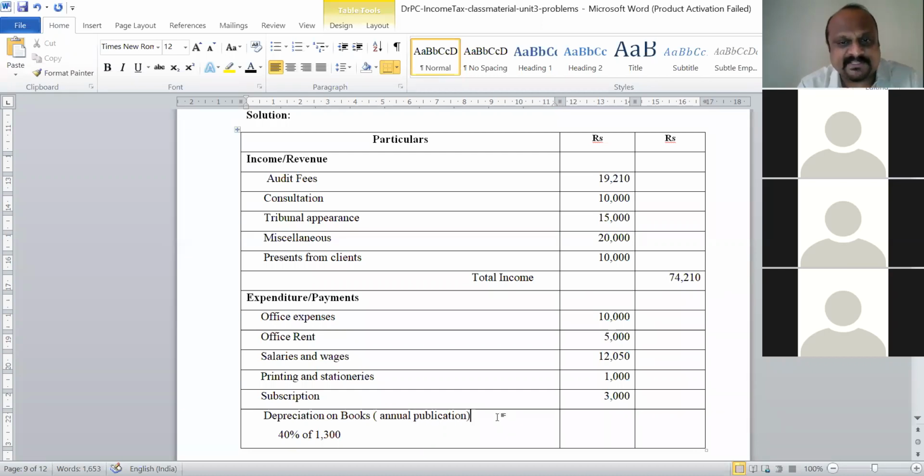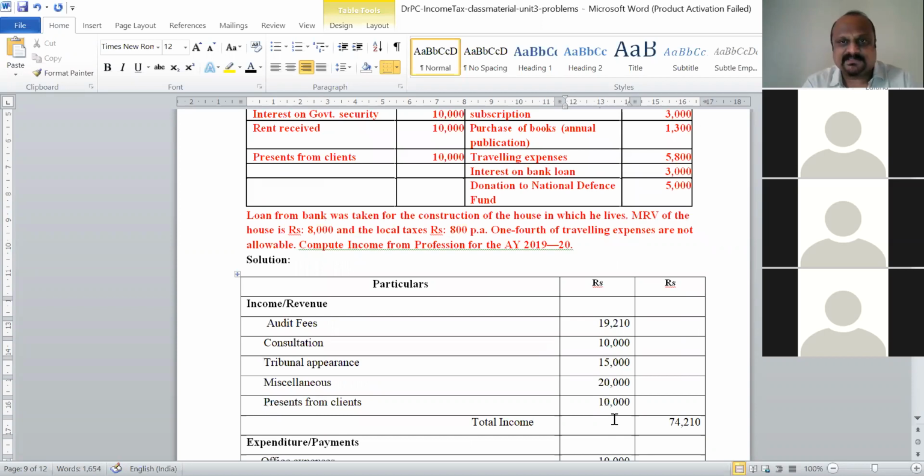Earlier, for annual publication, 100% depreciation was permitted, but now it is only 40%. If you look at problems of 2013-14 or some earlier old problem, we would have considered 100%. But now we have to consider only 40%. The rates of depreciation have been changed. So 40% of 1,300 comes to 520. Yes, that's what I consider now.